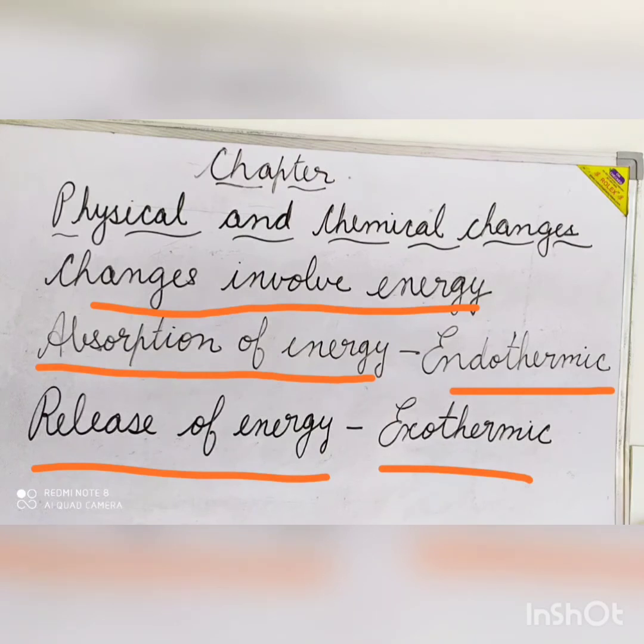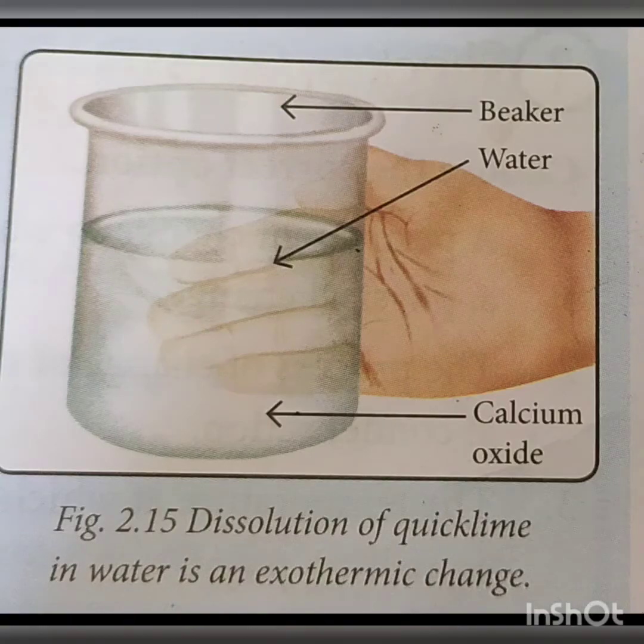We will prove these things with the help of some activities. We will do an activity to show that dissolution of quicklime in water is an exothermic change. For this, the materials required are a piece of quicklime, that is calcium oxide, a beaker and water.